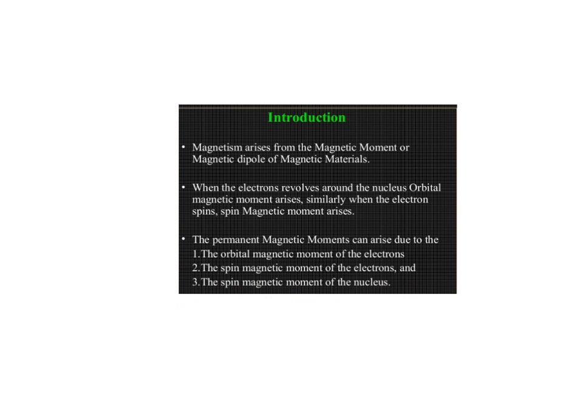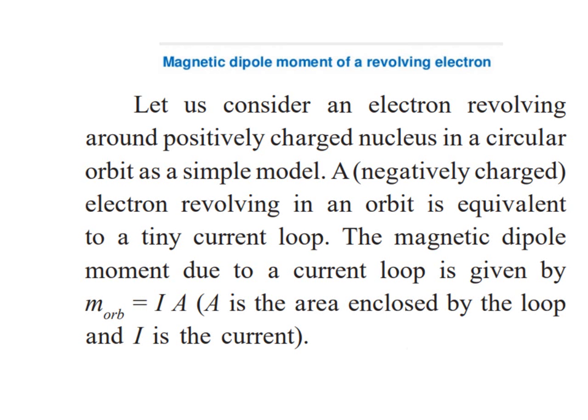So, let us start today's topic, that is magnetic dipole moment of a revolving electron. Let us consider an electron revolving around a positively charged nucleus in a circular orbit.